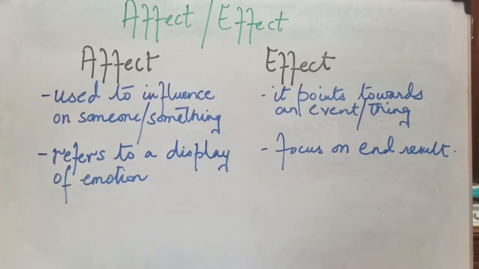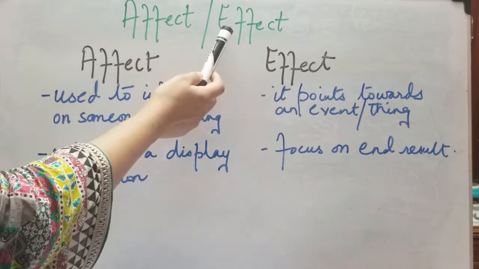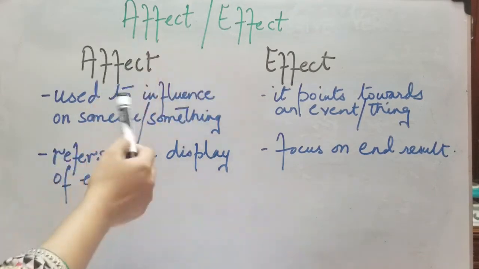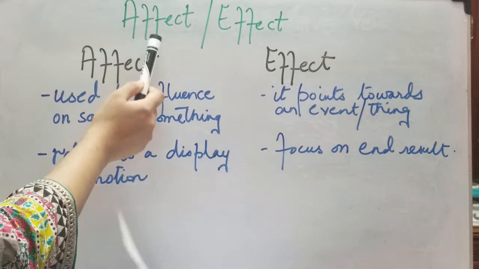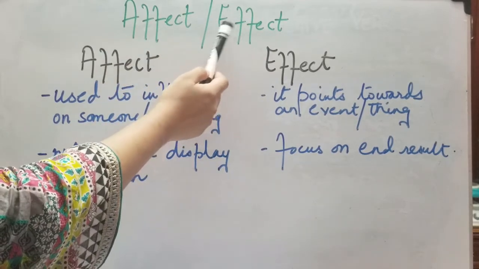Before we move on to this, let's know what a homophone is. Homophones are words that sound similar but have different spellings and meanings. As you can see, the first letter over here is A, and the letter over here in effect is E. So this is pronounced as affect, and that is pronounced as effect.